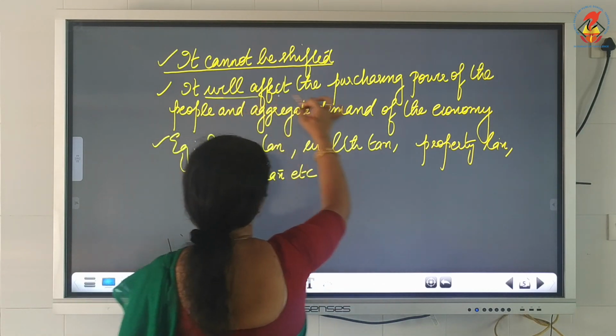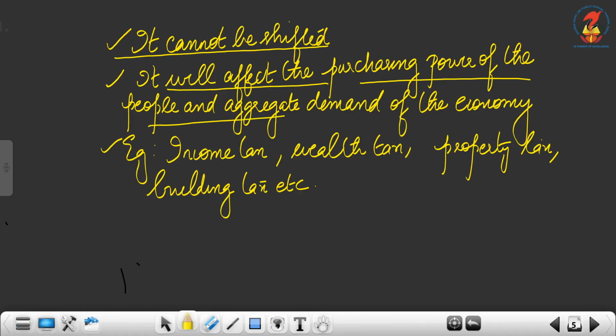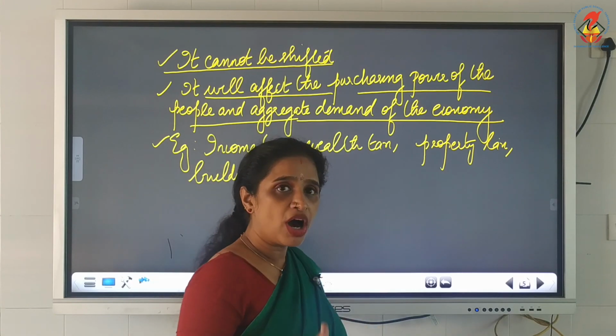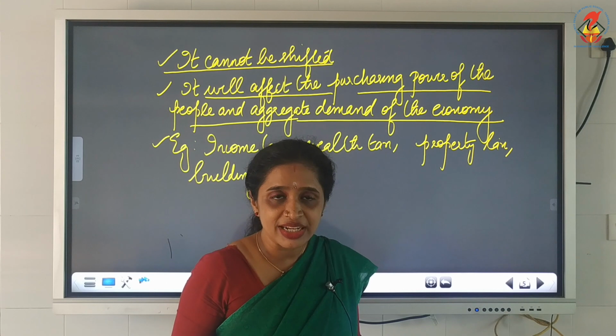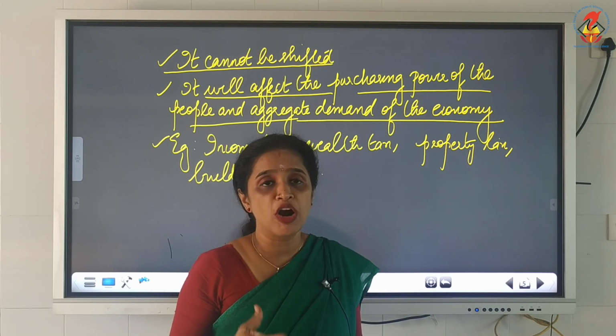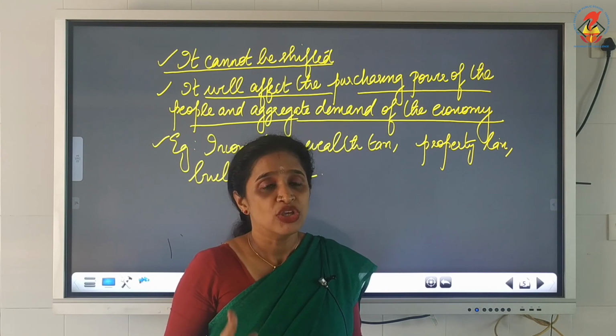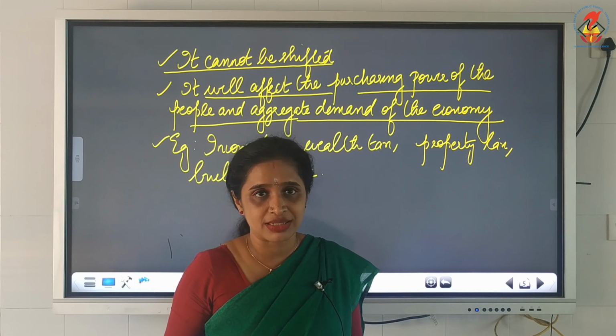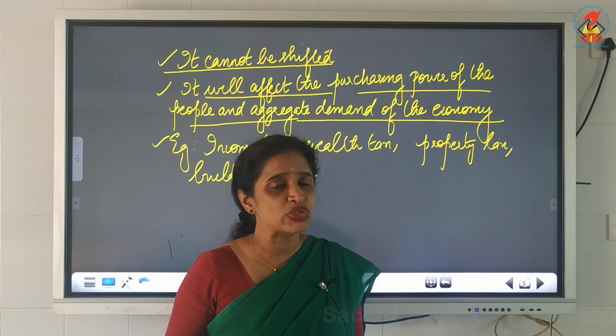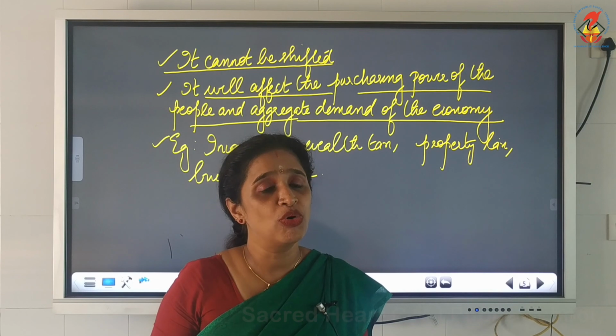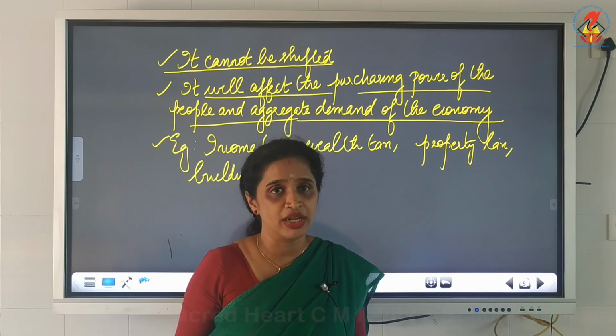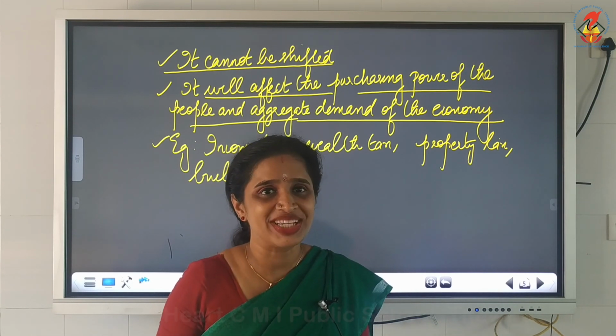Next, it will affect the purchasing power of the people and aggregate demand of the economy because you are paying from your income, isn't it? So if government is imposing more taxes, your purchasing power will become less, because your income shows your purchasing power.